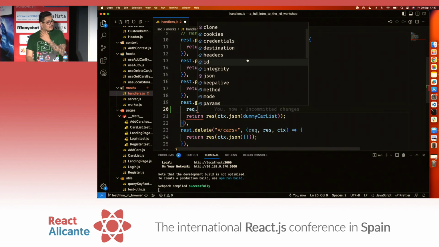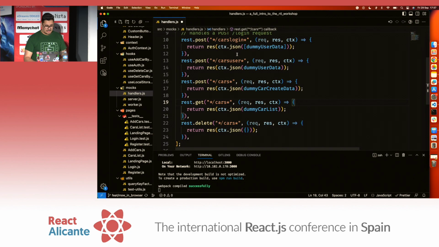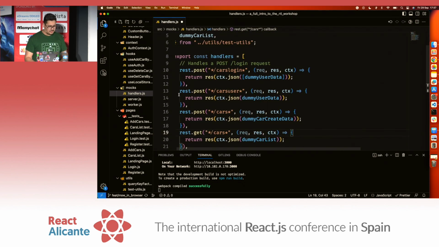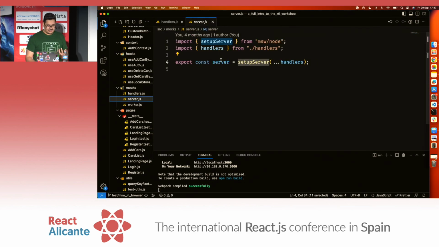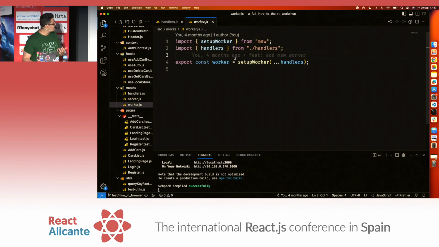And if you want, you can even do something funnier in some cases: you can also take the entire request, go to the internet, and when it returns, customize it or do some other things. This is just an example. So you can do a bunch of stuff here, and all you need to do is set up this request handlers file that we have here. For our tests, set up server. For our browser, set up worker.